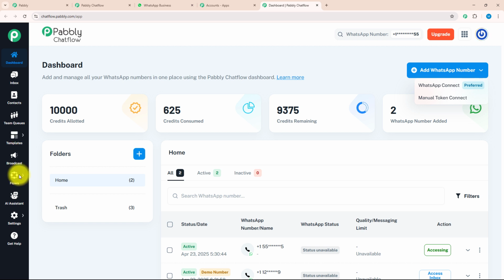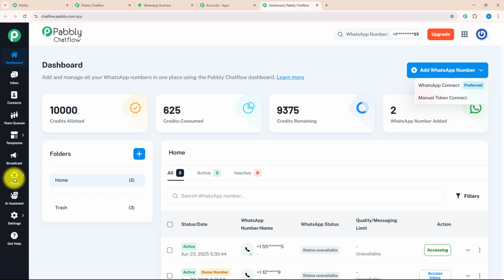After that, we have the flow section, which is a powerful tool to create chatbots. After that, we have AI assistant, settings and get help. If you want to know each feature individually, we have created a separate video for that. The link will be provided in the description box. As we got to know each feature, let's get started building this flow.